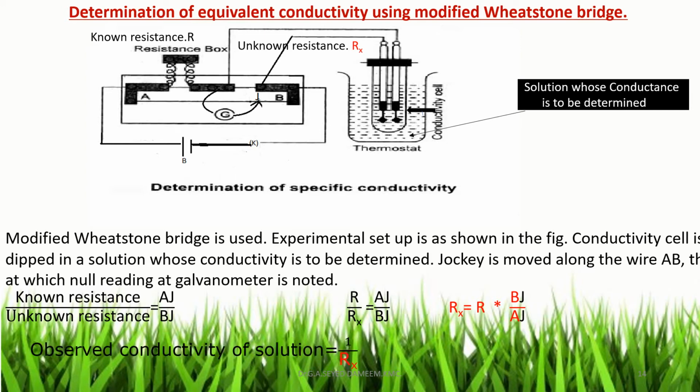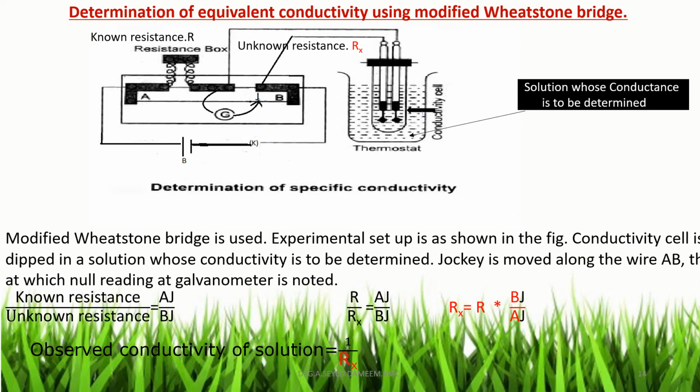Now from the length of the wire AB, we can easily determine the values of AJ and BJ. Suppose the wire AB length is 100 centimeter and the value of AJ is 65, then BJ is 35. And if the value of AJ is 30, the value of BJ is 70. This way we can determine the values of AJ and BJ.